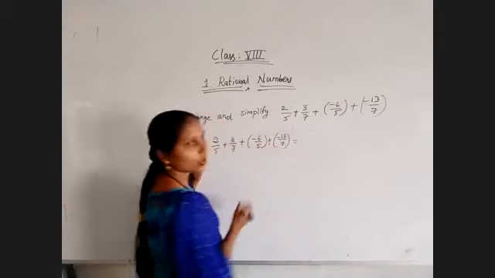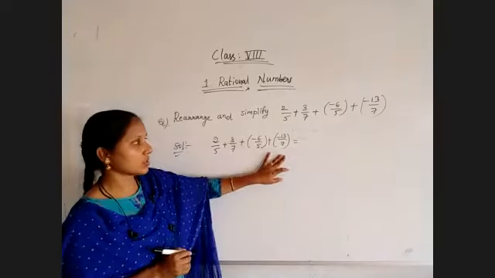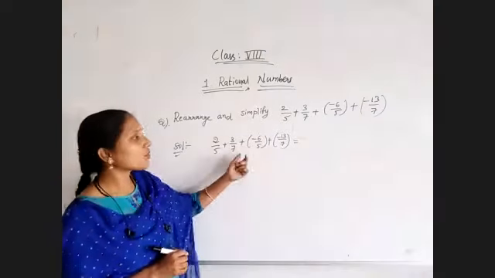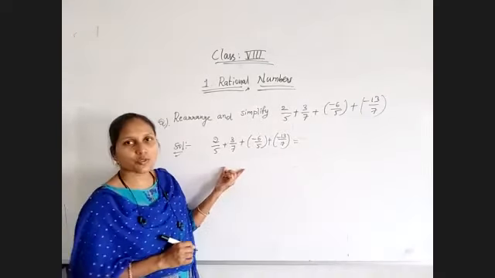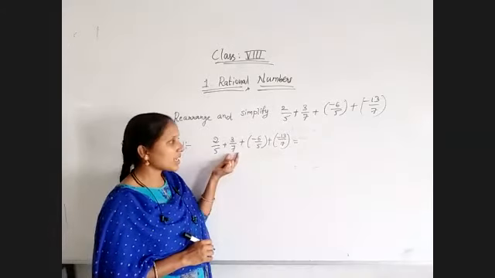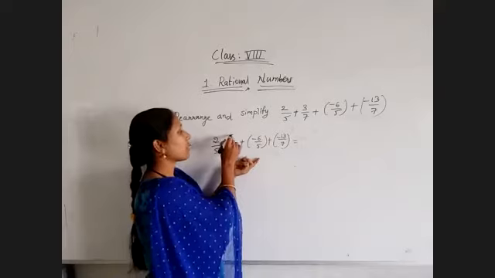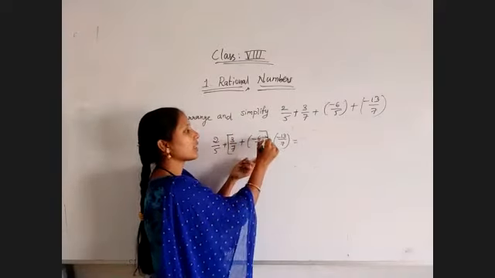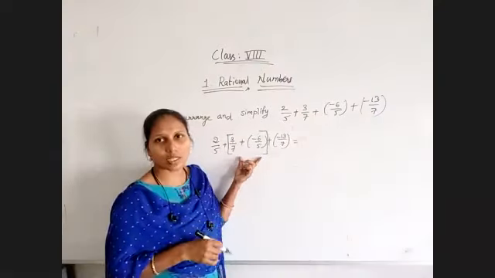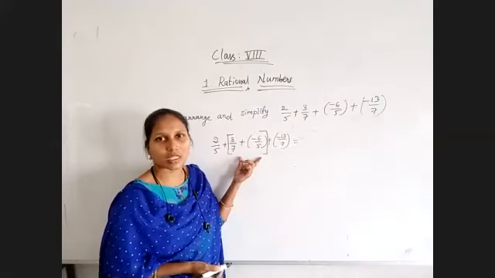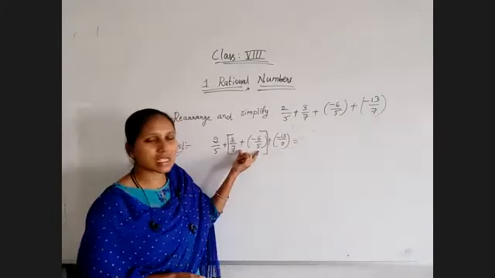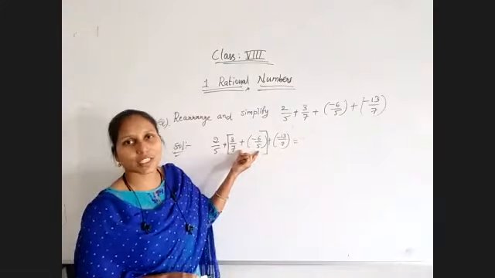First load the question correctly and keep the equal to symbol. Then arrange them. Keep a square bracket to denote which ones I am going to change. Here only two numbers I am taking. That's why it is commutative property.